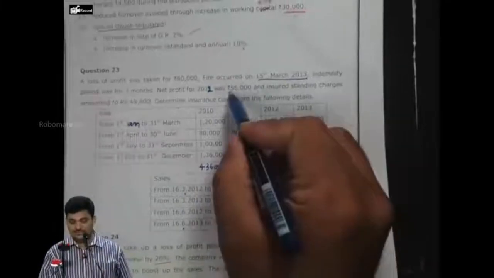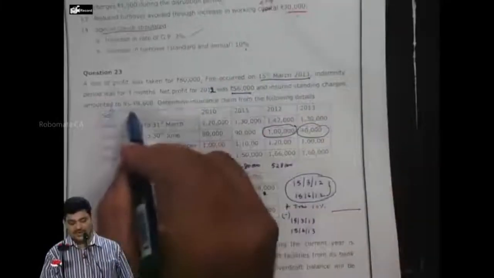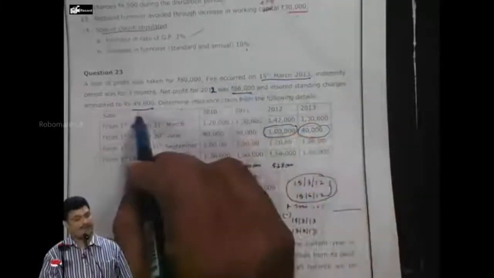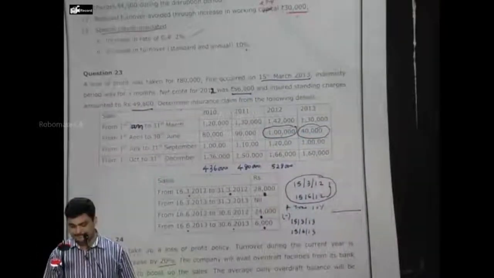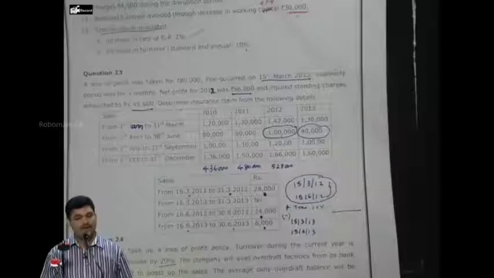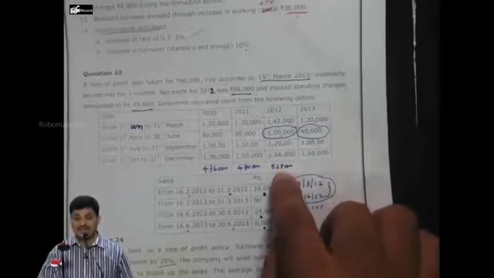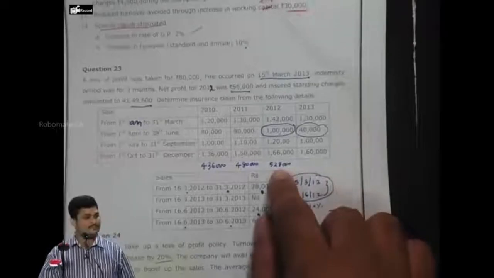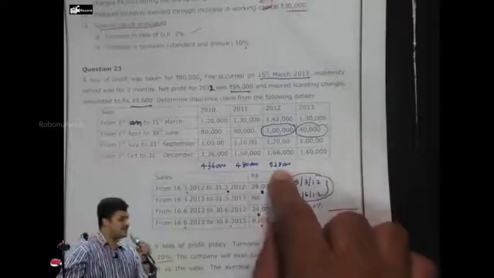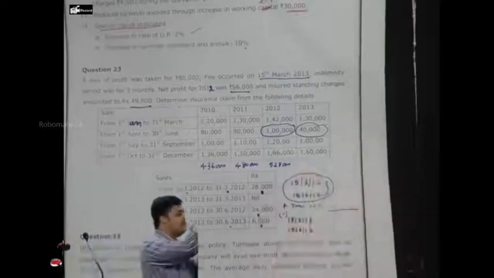What is net profit? What is insured standing charges? 56 plus 49,600. Quickly use a calculator. 56 plus 49,600 is 1,05,000, divided by the previous year sales, that year sales 5,28,000. 20% is correct. Short sales into GPR of 20%. You will get GP on short sales.